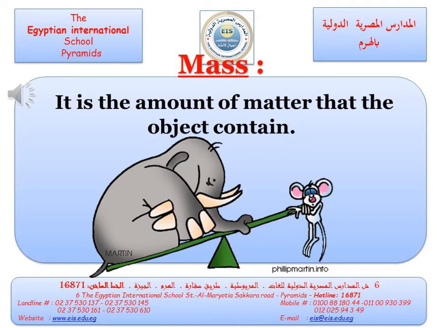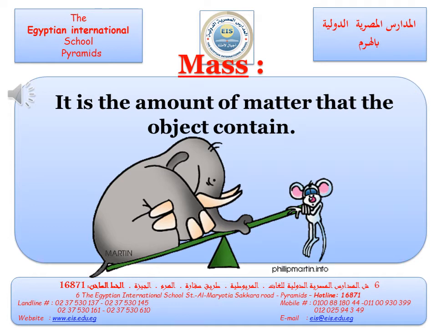If you are looking at this picture, we can see the elephant is heavier than the rat. That means the amount of matter inside the elephant is more than the amount of matter inside the rat. So, in other words, the mass of the elephant is more than the mass of the rat. So, the definition of mass is the amount of matter that the object contains.